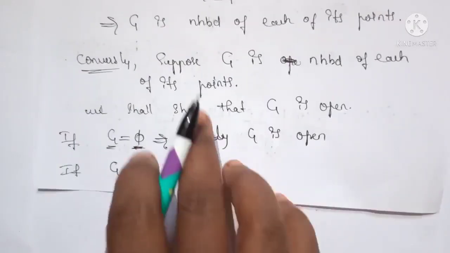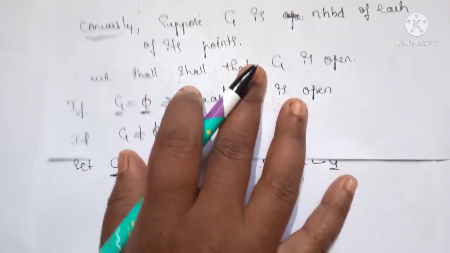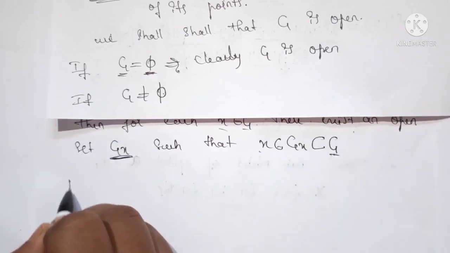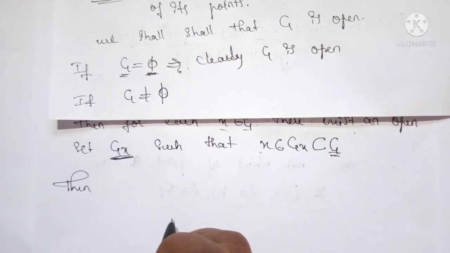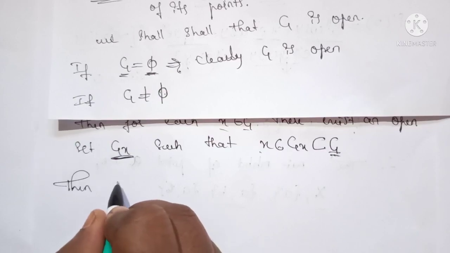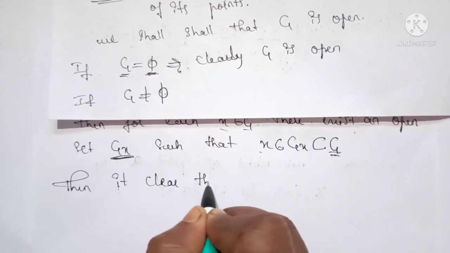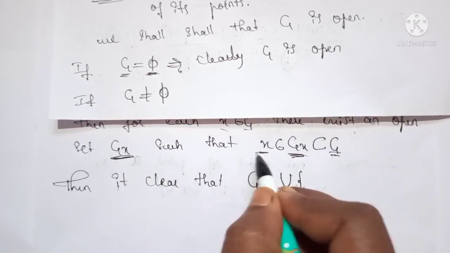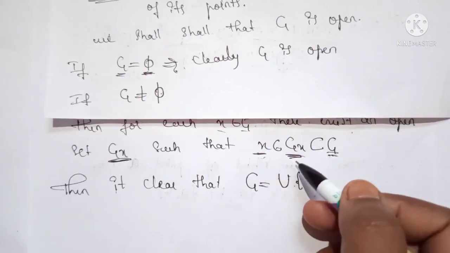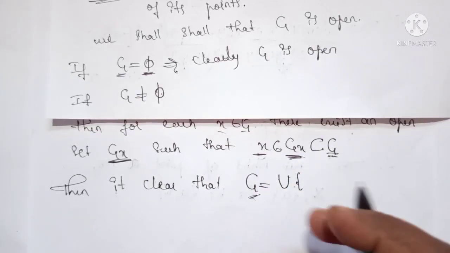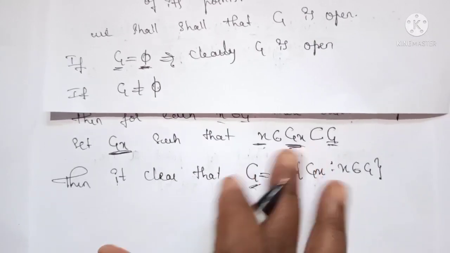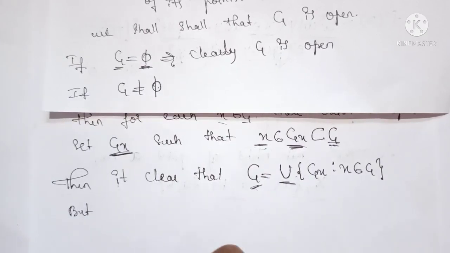Since G is a neighborhood of all of its points, it is clear that G is the arbitrary union of all the G_x, x belonging to G. Now, we know that the arbitrary union of open sets is an open set, so therefore we can say that this G is open.